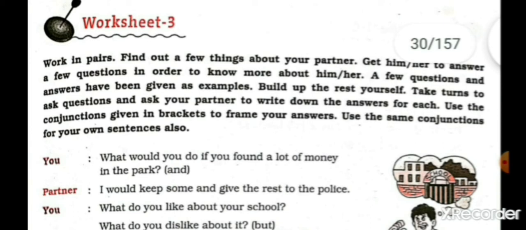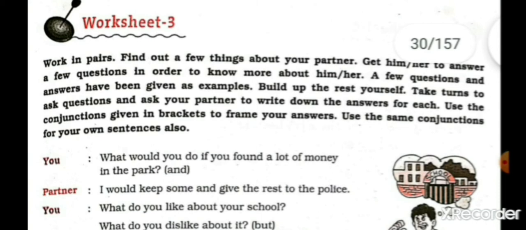अपने आप बनाने हैं बाकी आपको students. Take turns to ask questions and ask your partner to write down the answers for each. Use the conjunctions. Conjunctions means, students, sentence linkers, sentence connectors, like and, but, or. Use the conjunctions given in brackets to frame your answers, and use the same conjunctions for your own sentences also.